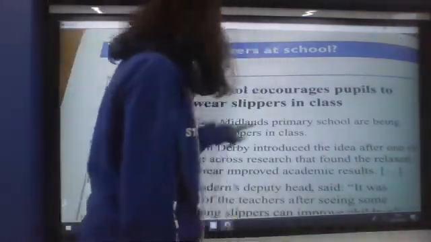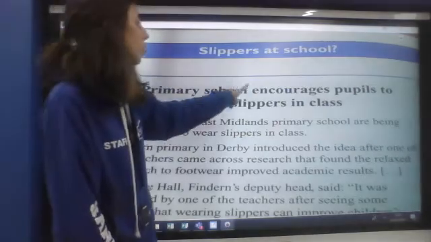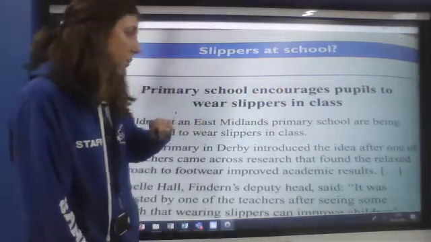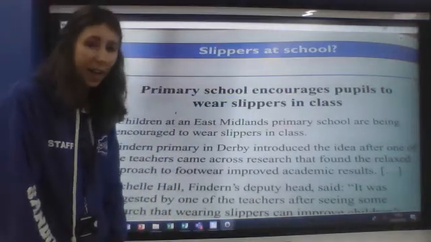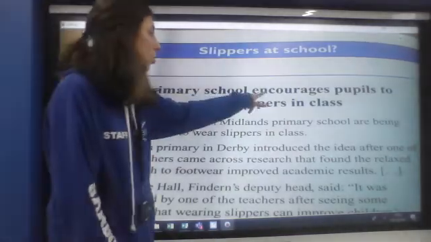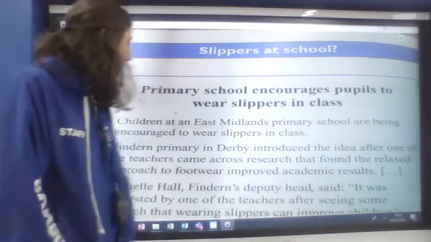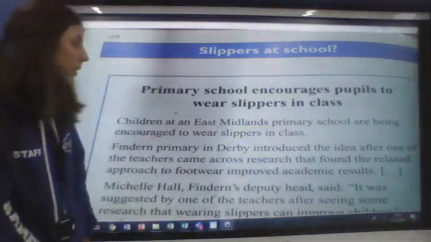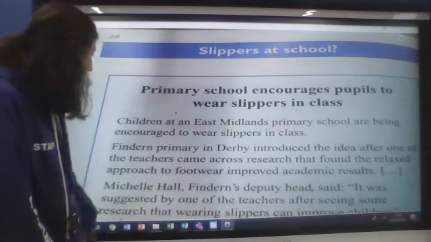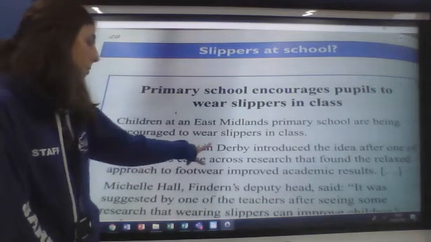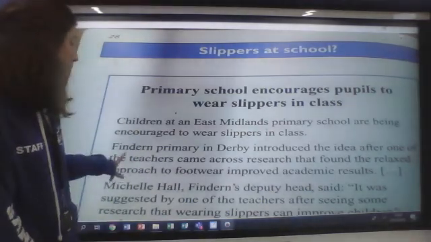Right, let's see. So we've got our headline at the start. Our headline is primary school encourages, we've got that same word we had earlier, but encourages pupils to wear slippers in class. So it's the school's idea, and the school is encouraging the pupils. The school want the pupils to wear their slippers in school. Children at an East Midlands primary school are being encouraged to wear slippers in class. Findon Primary in Derby introduced the idea, so they brought in a new idea,